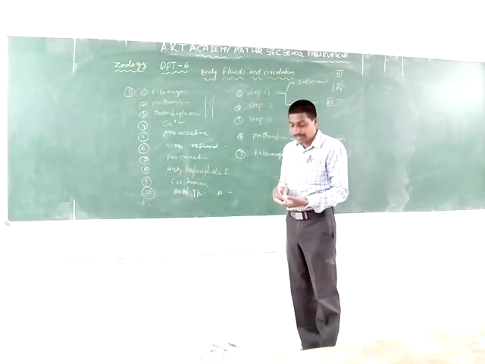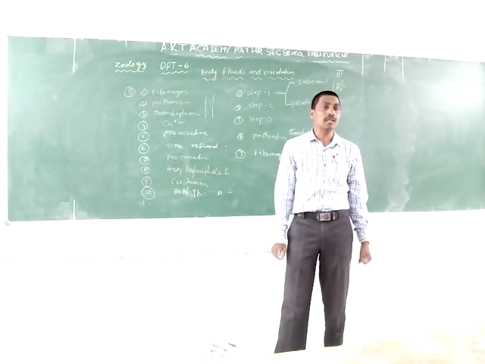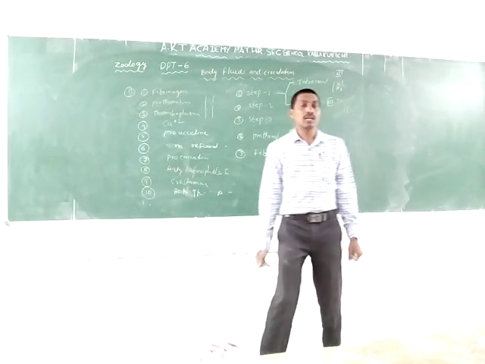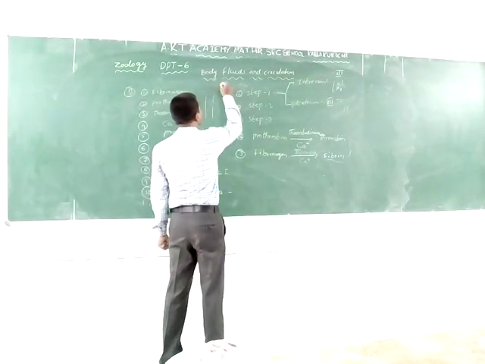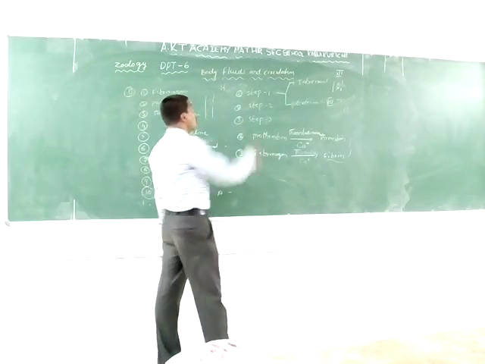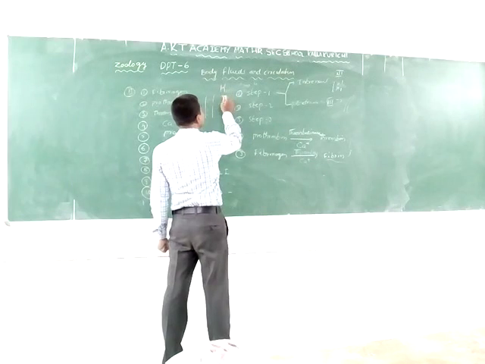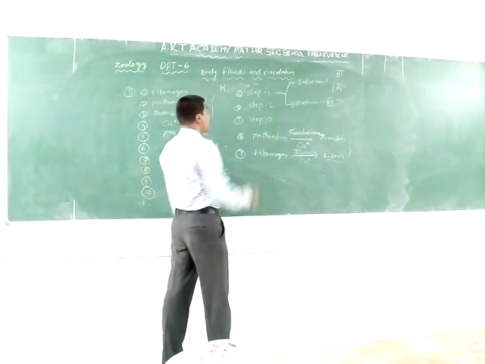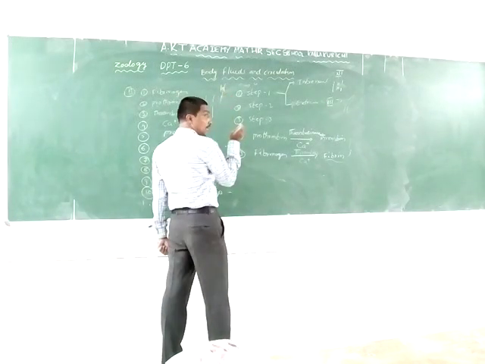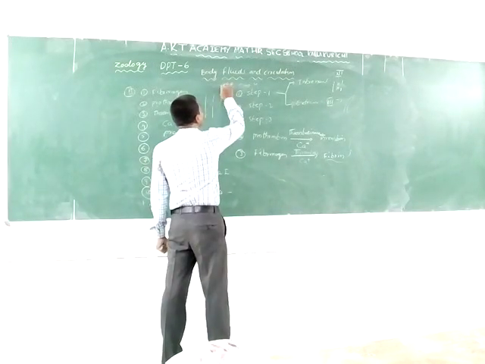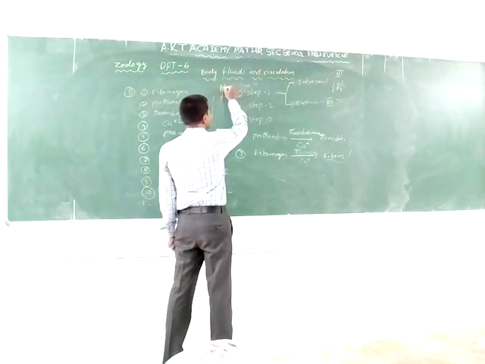Also the circulation is mainly of 3 types: single circulation, incomplete double circulation, and double circulation, from 2 chambered heart to 3 chambered heart to 4 chambered heart. The 2 chambered heart is in fishes, with one atrium and one ventricle. This is single circulation: only one time the blood goes to the heart.